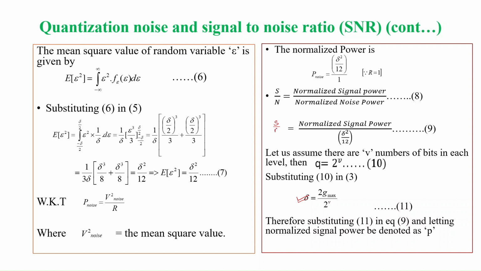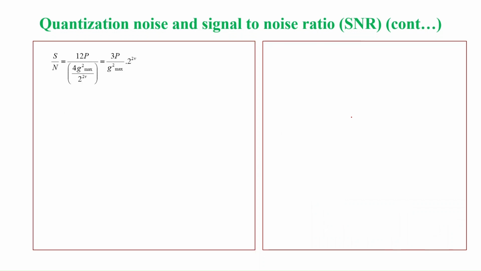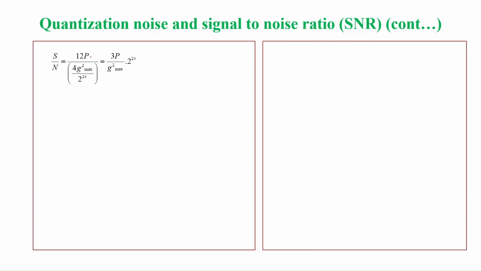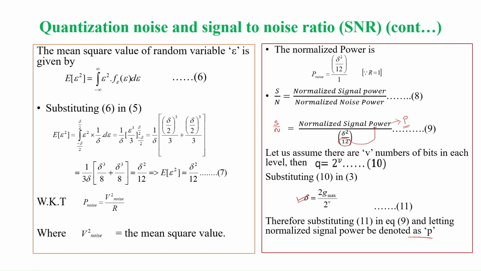in signal to noise ratio. So when you substitute in signal to noise ratio, letting the normalized signal power be P, since we don't know what is the nature of the signal, if I substitute P here and rewrite equation 9, we get signal to noise ratio is equal to, how do you get 12P? If you go to the previous slide, you have 12 in the denominator, so delta square by 12. So this will come to the numerator, so it becomes 12 into P.